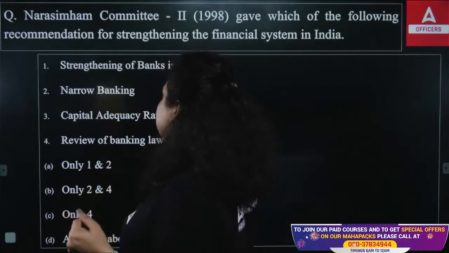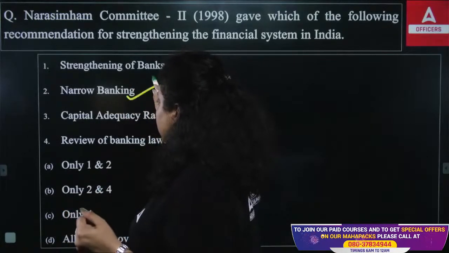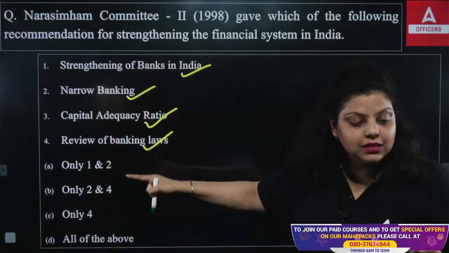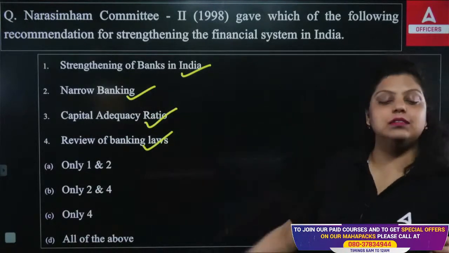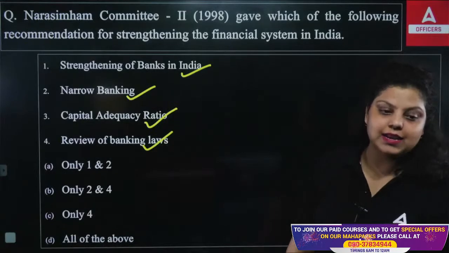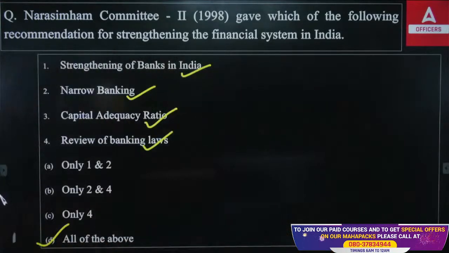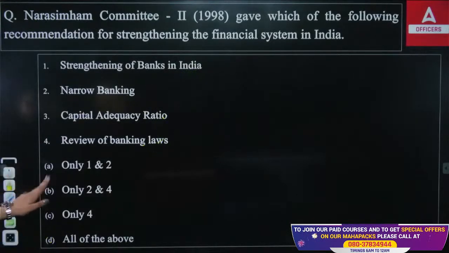So first is strengthening the banks in India, true. Narrow banking, true. Capital adequacy ratio, true. Review of banking laws, true. All these recommendations were given by the Narasimham Committee in 1998. So the right answer will be all of the above. Right answer will be what? All of the above. I hope it's clear. The option D will be correct.